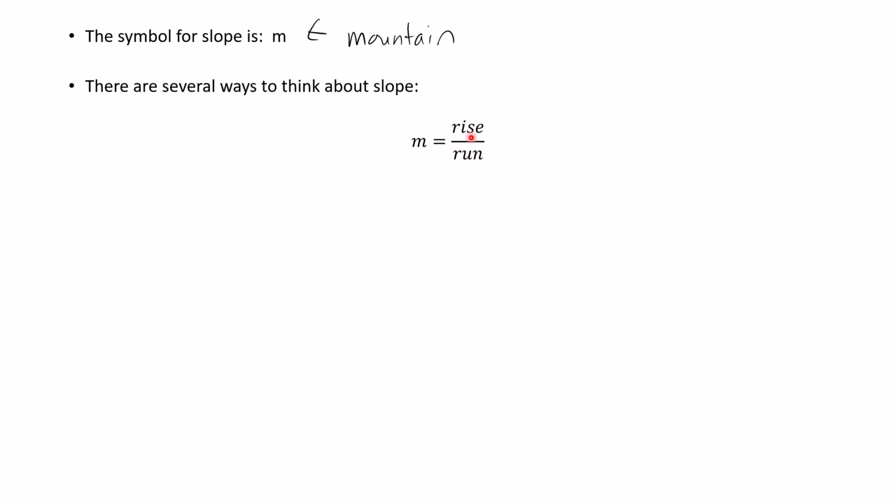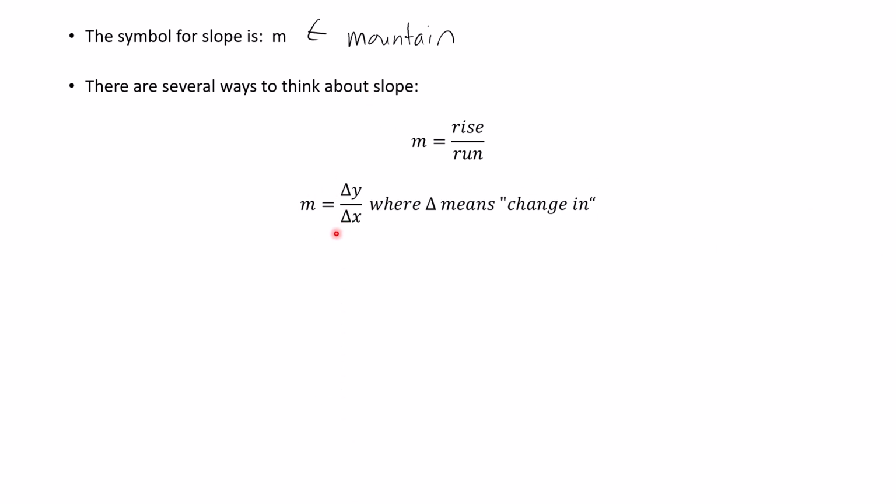People like it because it has that nice alliteration with the 2 R words, and the rise signifies how much you are going up or down. So rise like an elevator, and then the run is how much you're going left and right. So you can picture yourself running on a flat track. And so rise over run is your up, down over your left, right. You will hear that a lot. Again, it has that nice little alliteration to it.